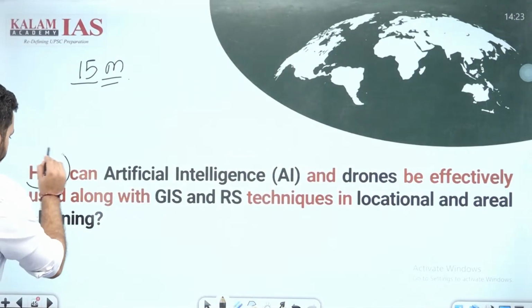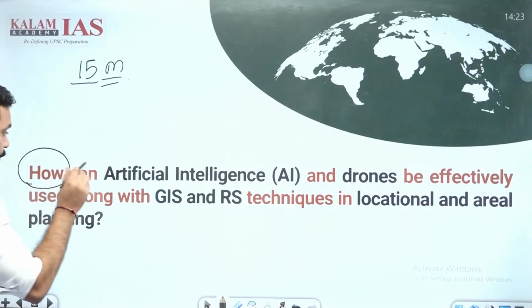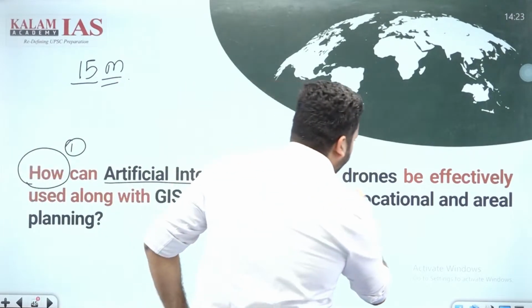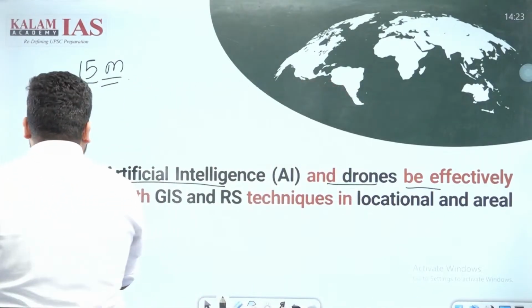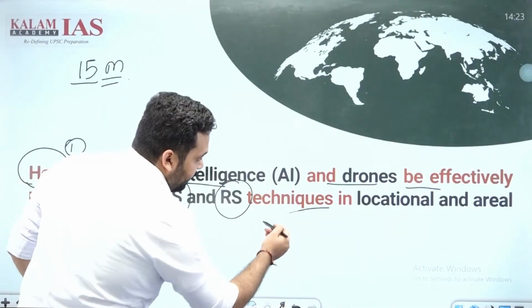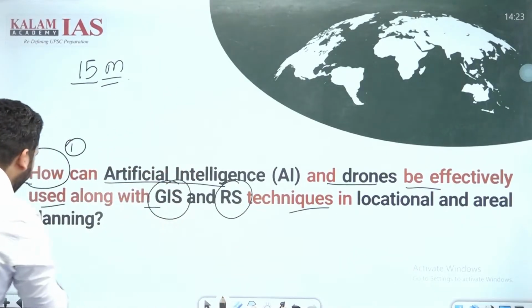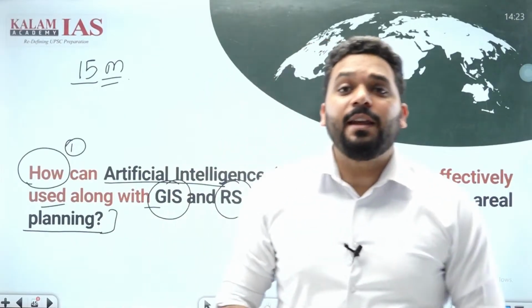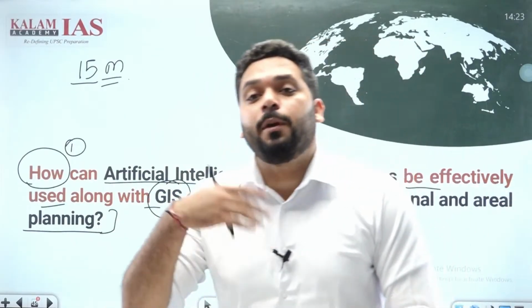How, again, very important word, how AI and drone technology be effectively used along with GIS and remote sensing techniques in locational and aerial planning. Okay, quite a tricky question, but quite an easy question, quite an approachable question.